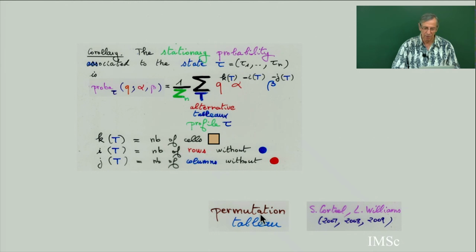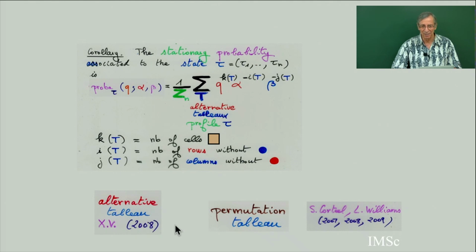So next time we will look at permutation tableaux, which we already introduced. This tableau is the filling of the Ferrers diagram with only empty cells and black dots with certain conditions. But the condition to define permutation tableaux is not symmetric in row and column. And we will see that permutation tableaux are not Q tableaux, and not reverse Q tableaux. Q tableaux are alternative tableaux, reverse are tree-like tableaux, and permutation tableaux don't belong to either of the two classes. But they are in bijection with alternative tableaux. So it's something more complicated, dissymmetric in row and column.